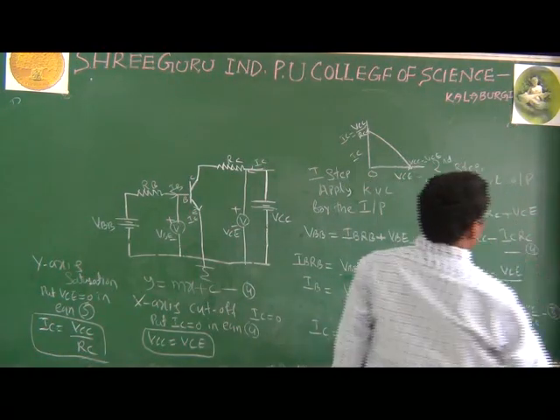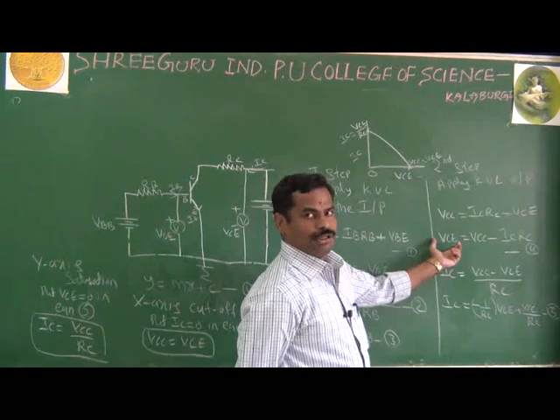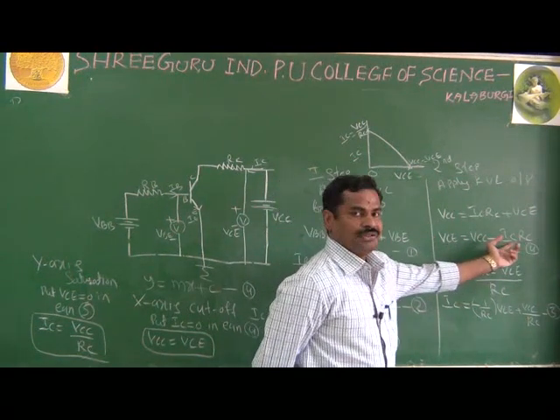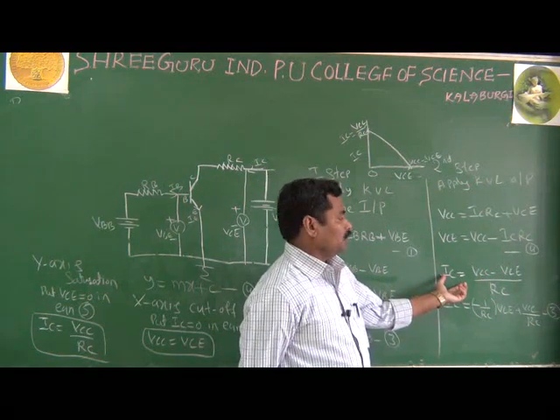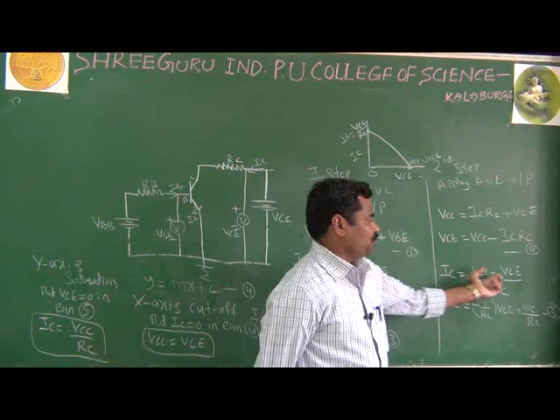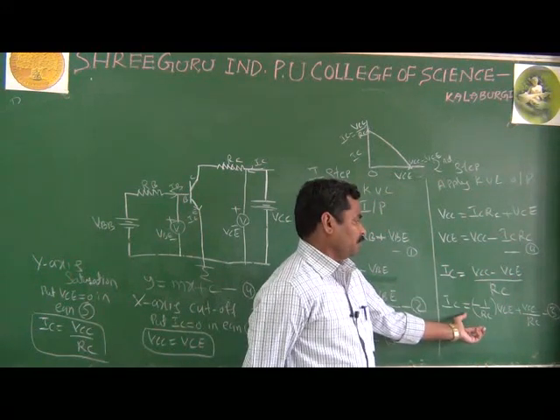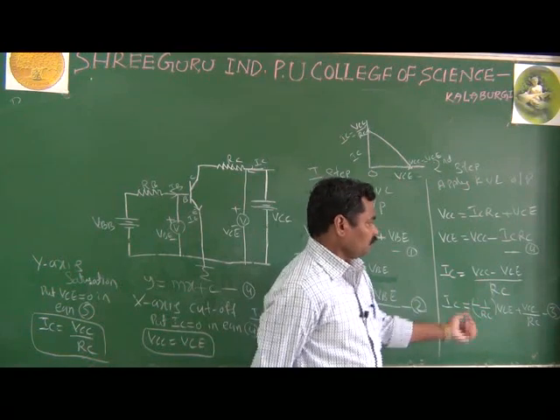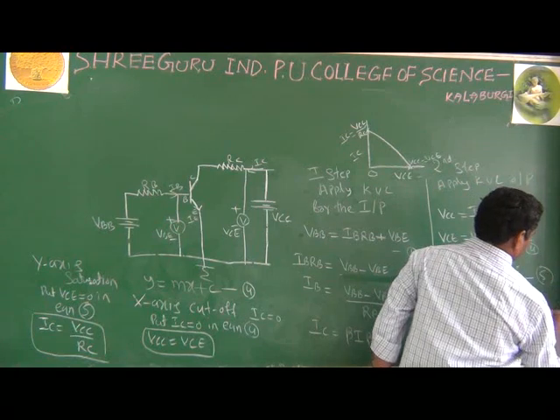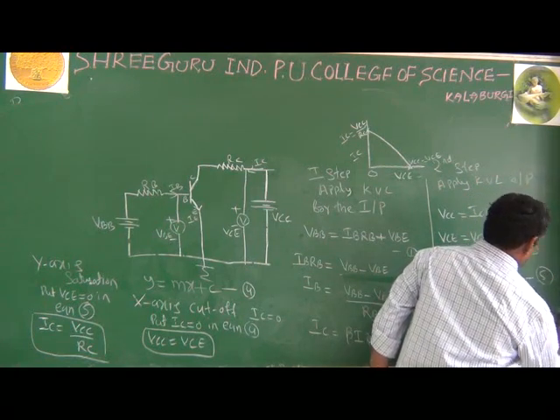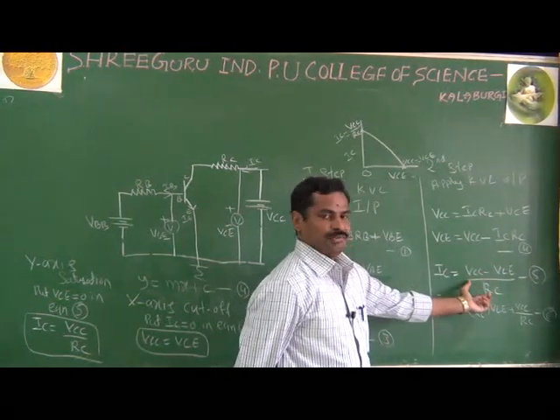Then we want the output voltage. The output voltage is given by VCC minus IC into RC. And here we want the output current. The output current is nothing but VCC minus VCE divided by RC. You can write this in another way. This may be equation 5 and this may be equation 6, that is, IC equal to VCC minus VCE by RC.